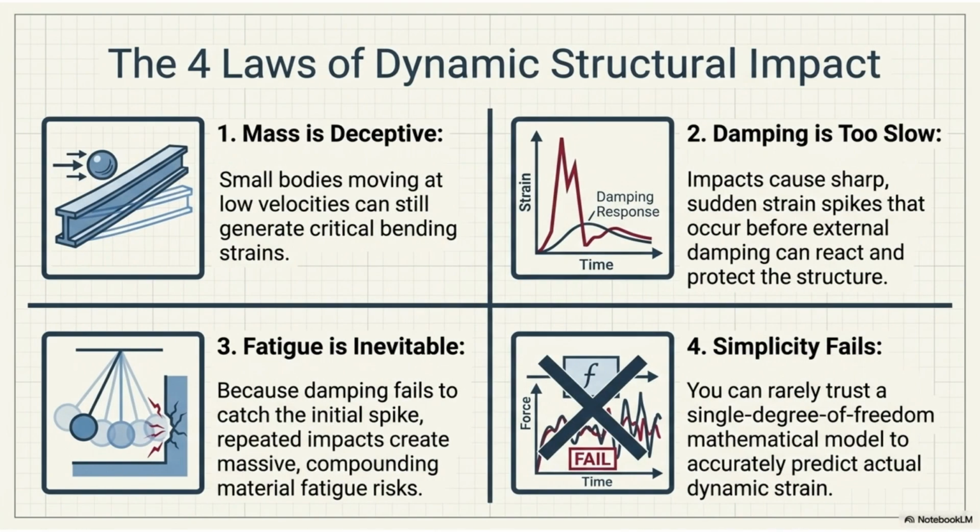The four laws of dynamic structural impact reveal key vulnerabilities. Small, low-velocity bodies can still generate critical bending strains. Damping is often too slow to prevent initial strain spikes. Repeated impacts cause fatigue, and simple models often fail to predict actual dynamic strain.